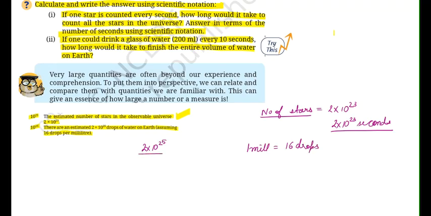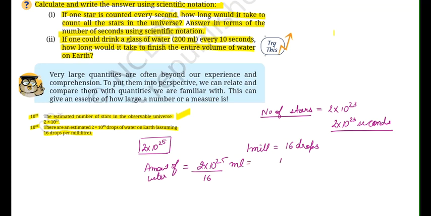So you have to first find out how many millimeters of water 2 into 10 to the power of 25 drops would make, right? So we need to divide this 2 into 10 to the power of 25 by 16 to get the amount of water in milliliters. First of all, let's calculate the amount of water in milliliters. We will get it from here.